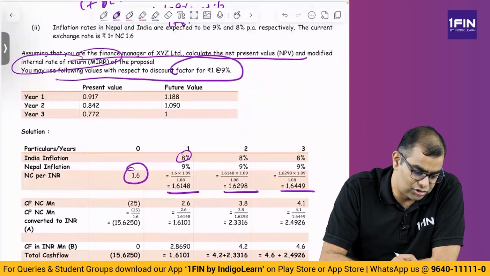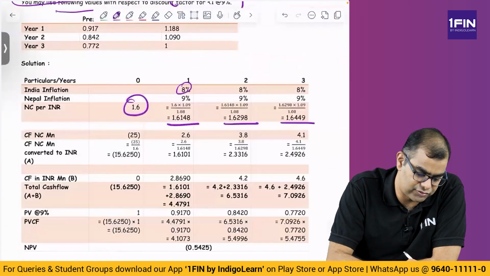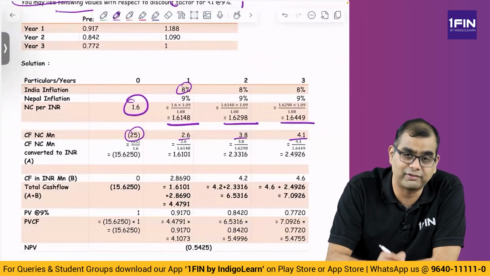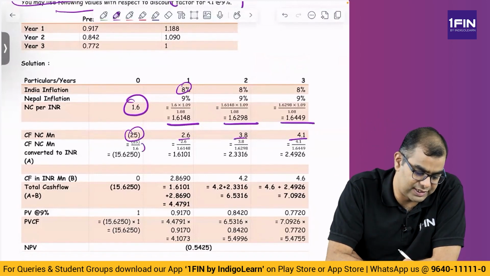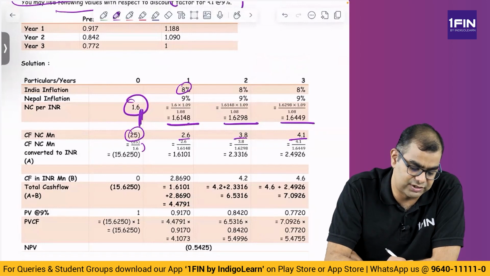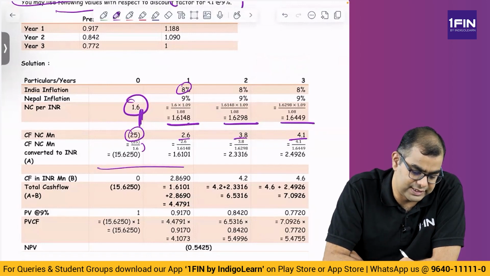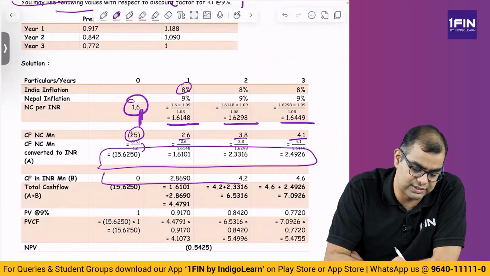Then what are the cash flows? Cash flows are minus 25, 2.6, 3.8, 4.1. And they said all cash flows are converted into INR. So please divide by the respective exchange rate, 1.6, 1.6148, so on and so forth. You will get these as the INR cash flows. To this, you add INR cash flows, which are this.